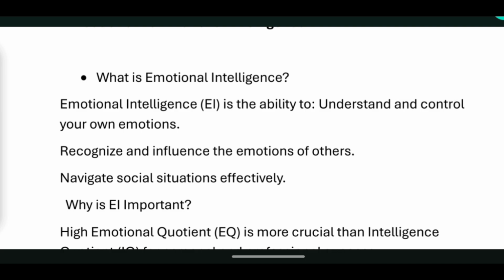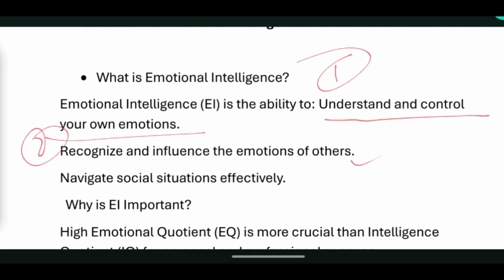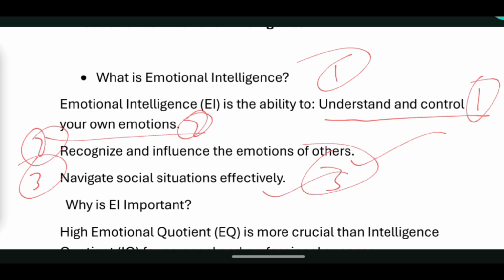It is an ability. Now the question is, ability of what? The ability to understand and control your own emotions, that is the first ability. The second is to recognize and influence the emotions of others. And the third is to navigate social situations effectively. So you just need to learn these three keywords: emotional intelligence is all about understanding and controlling our own emotions, and recognizing and influencing the emotions of others.